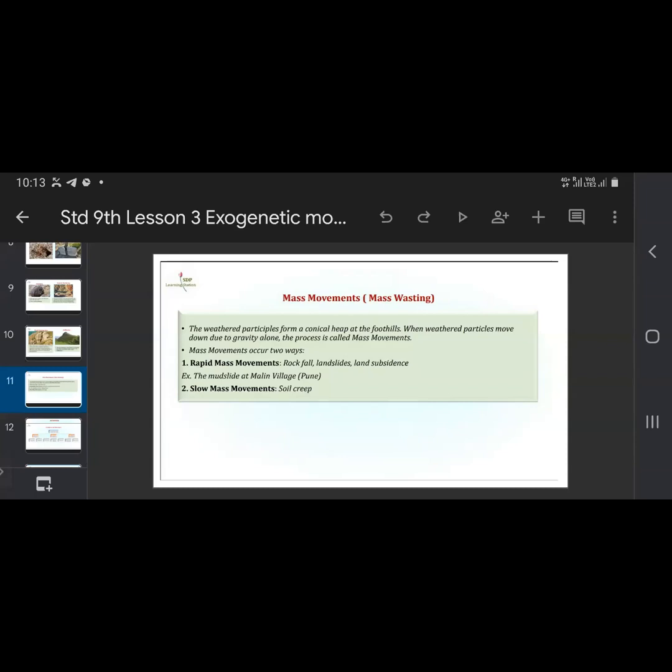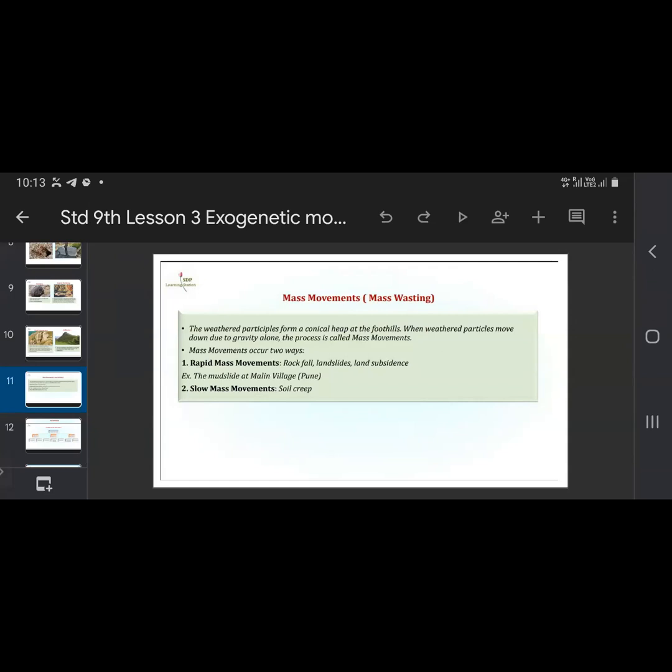A conical heap is accumulated at the foothills of that rock. When these particles move downward due to gravity, the process is called mass movement. So the whole heap of weathered particles is moving due to gravity, and that process is known as mass movement. Mass movement occurs in two ways: rapid mass movement or slow mass movement.